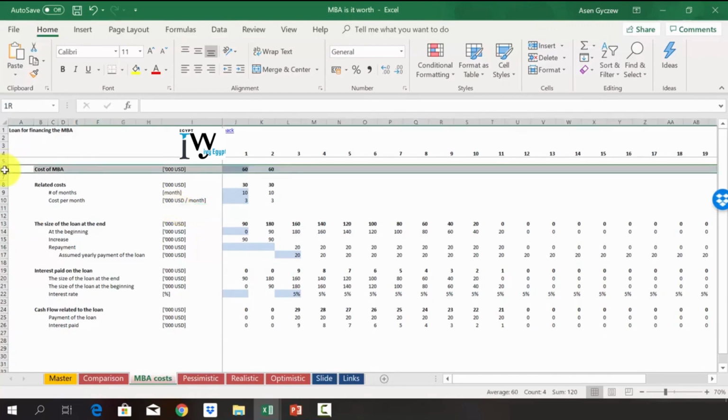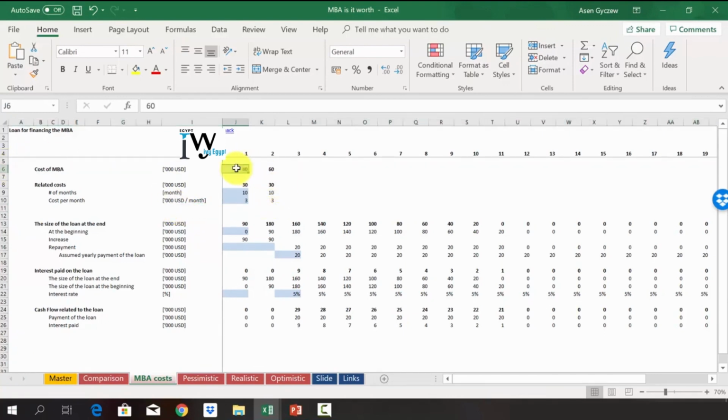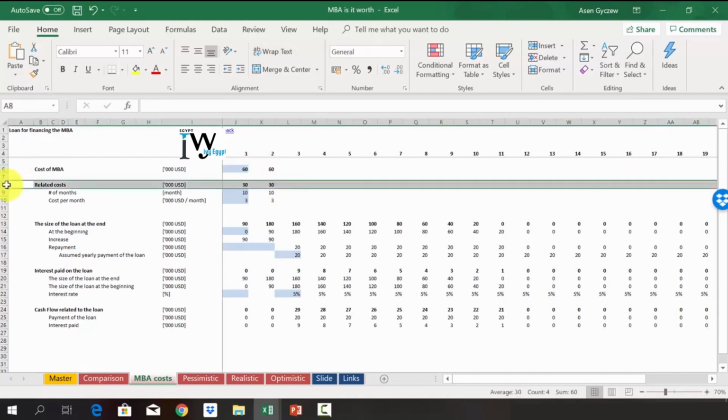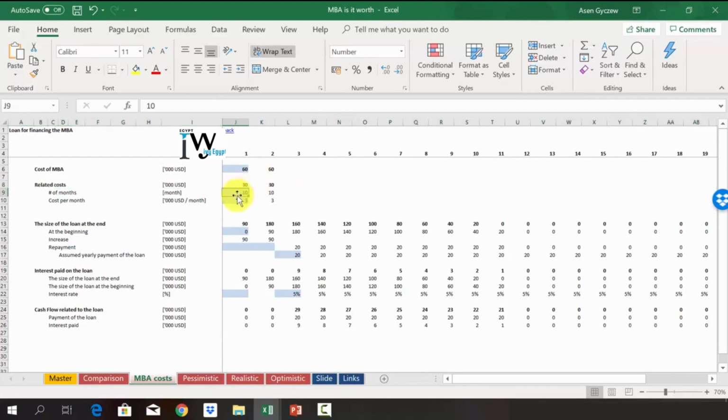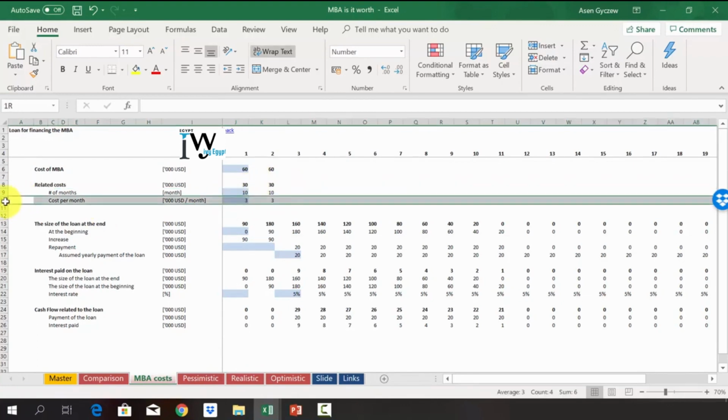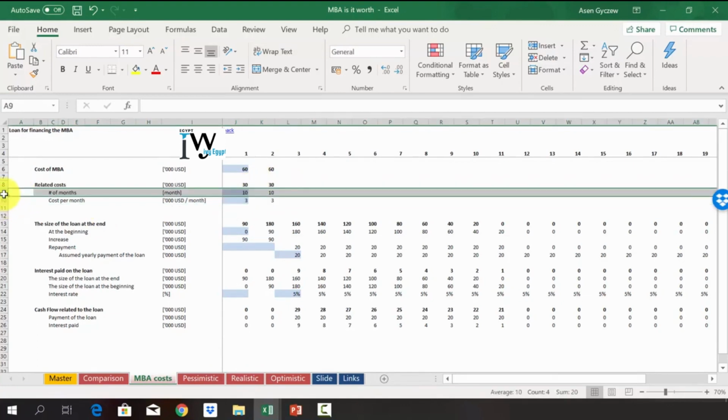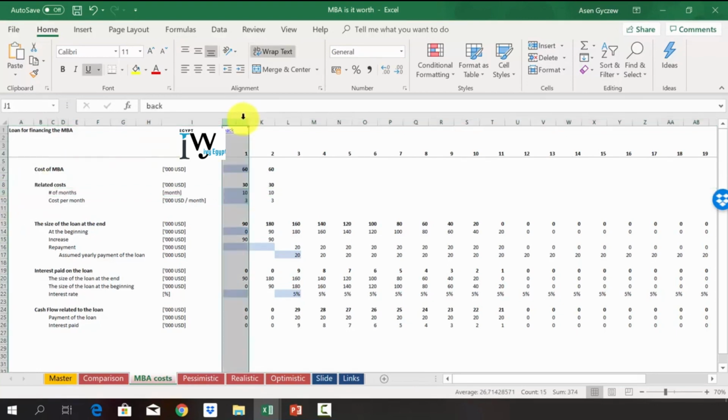So in row 6, we have put the cost of the MBA being 60K per year. Then we also have related costs, so the costs related to him being in the States, which we assume will be 3,000 per month. And then he will spend each and every year 10 months. So obviously he will be studying 4 years. When we look at this table, we look at the perspective of 20 years. As you can see, each and every column is a separate year. So this is year 1, this is year 2, and so on and so forth.